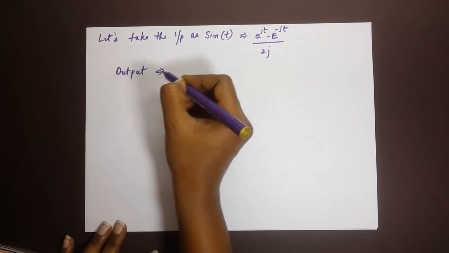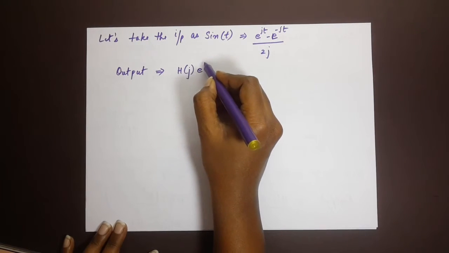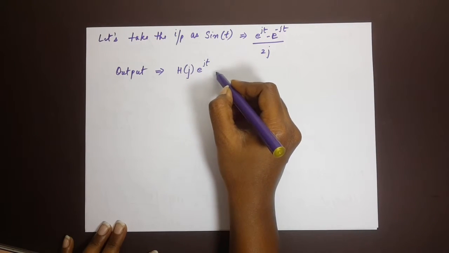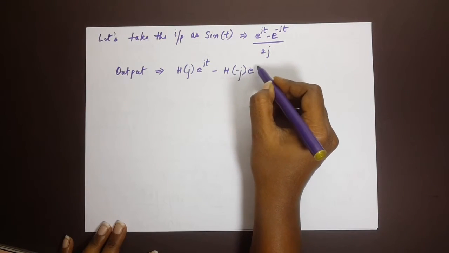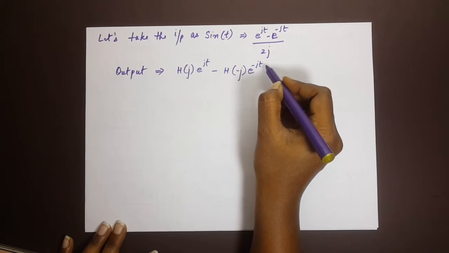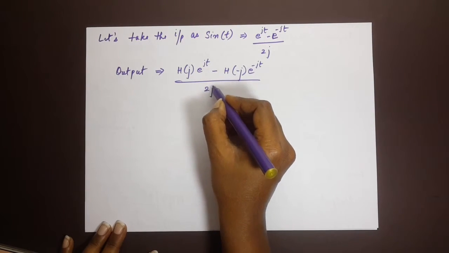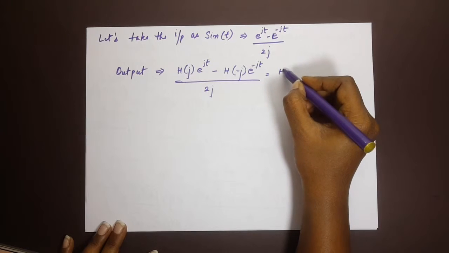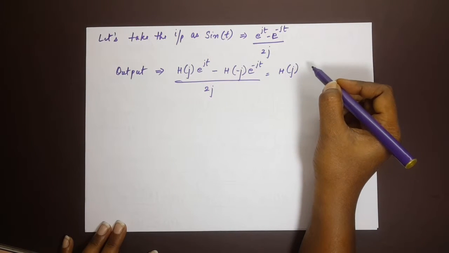Now the output would be H of j times e power jt minus H of minus j e power minus jt, divided by 2j. Let's take H of j common here.